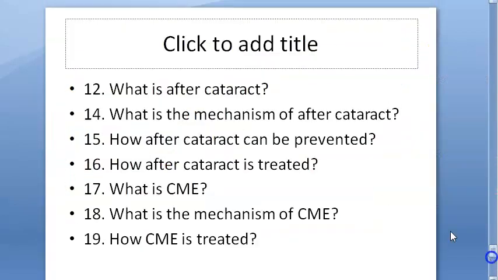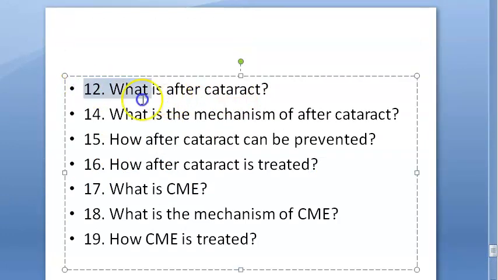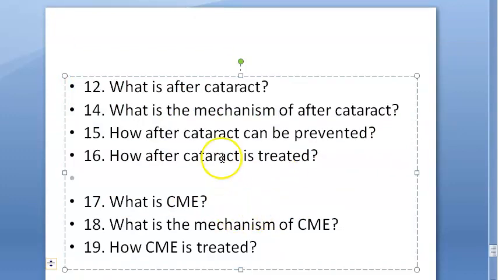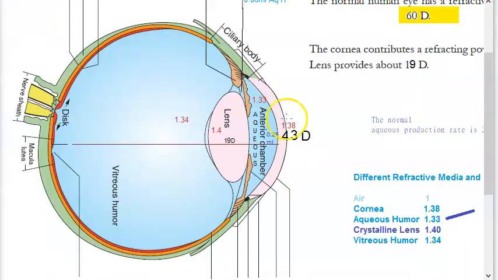Now let us look at some other questions here. Based on after cataract, there are some questions. Based on cystoid macular edema, there are some questions. So look at this. What is after cataract? It means there is cataract after you've done cataract surgery. So basically the posterior capsule will opacify, PCO they are saying, and that person will land up in after cataract. Where is posterior capsule? Here, right? So basically it's opacification of posterior capsule of lens, and the incidence is 10 to 50% it seems after ECCE.